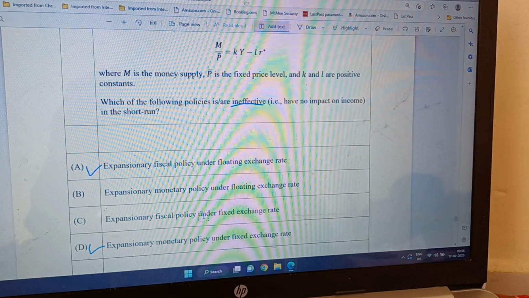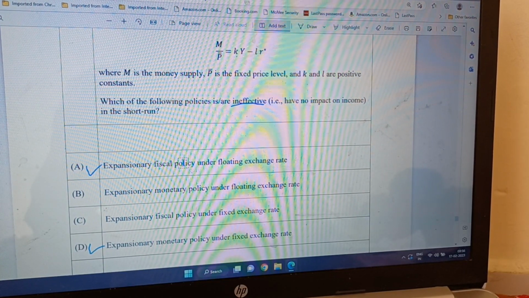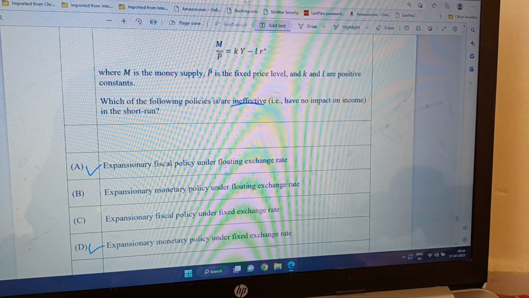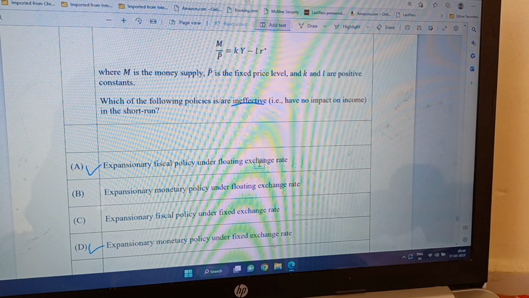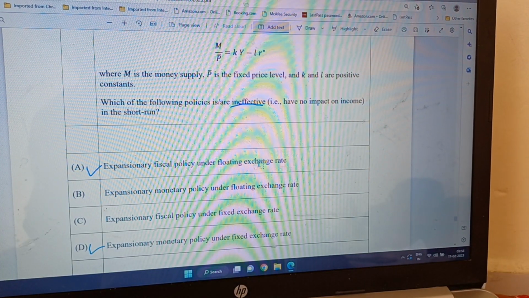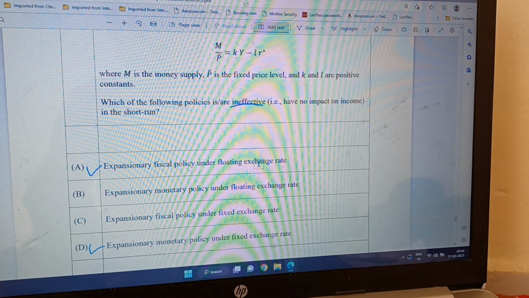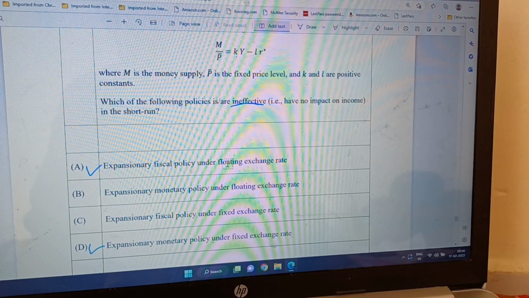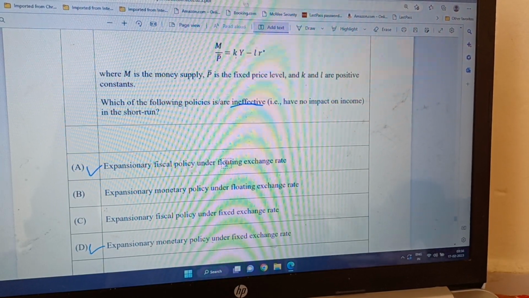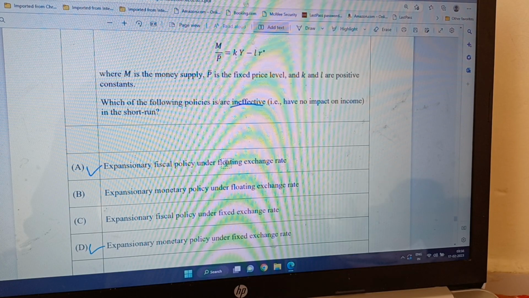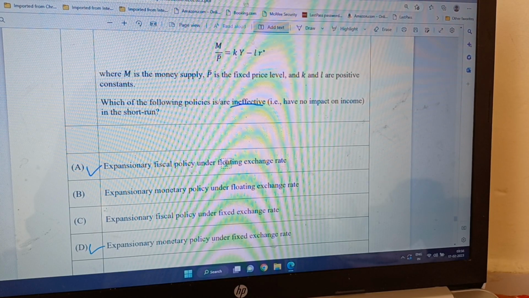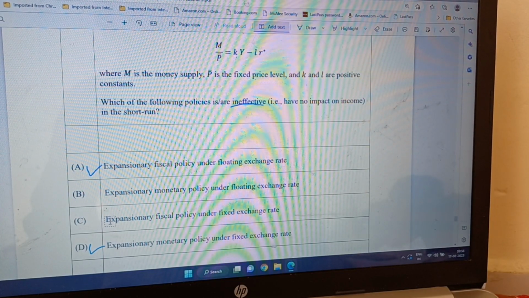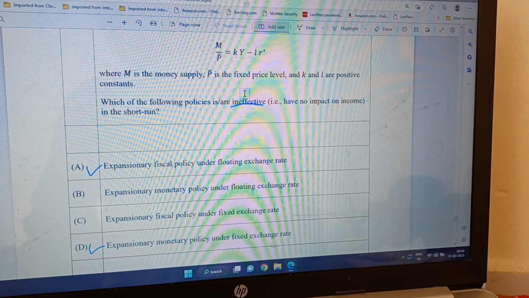Earlier, under the floating exchange rate, net trade went negative, meaning imports increased, because the domestic currency became stronger and foreigners exported to this country. Here it is just the opposite. So C is not correct because it is highly effective, and the question here is about ineffective.